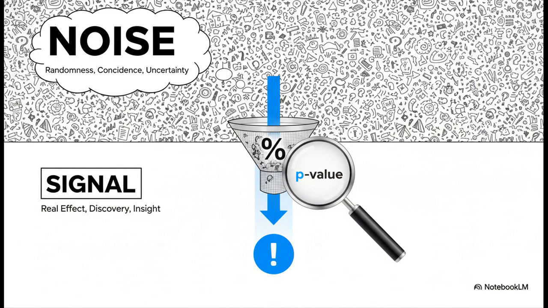So let's just boil it all down. A p-value isn't some magic bullet. It's a tool. It's our surprise meter. It's a standardized way to help us decide if what we're seeing in our data is just random noise or if it's the signal of something real actually happening.